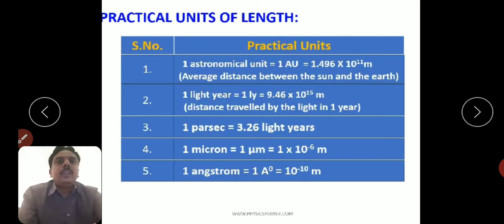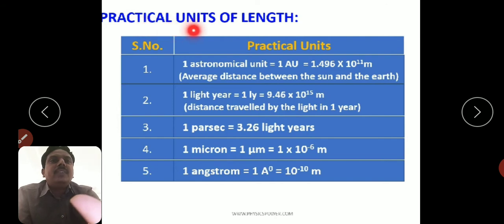Right. Next topic is practical units of length. Length is measured in 1 astronomical unit, 1 light year, 1 parsec, 1 micron, 1 angstrom. 1 angstrom unit is equal to 10 power minus 10 meters, otherwise 10 power minus 8 centimeters. 1 micron is 1 into 10 power minus 6 meters. 1 parsec is 3.26 light years. 1 light year is nothing but the distance traveled by light in 1 year, which is equal to 9.46 into 10 power 15 meters.